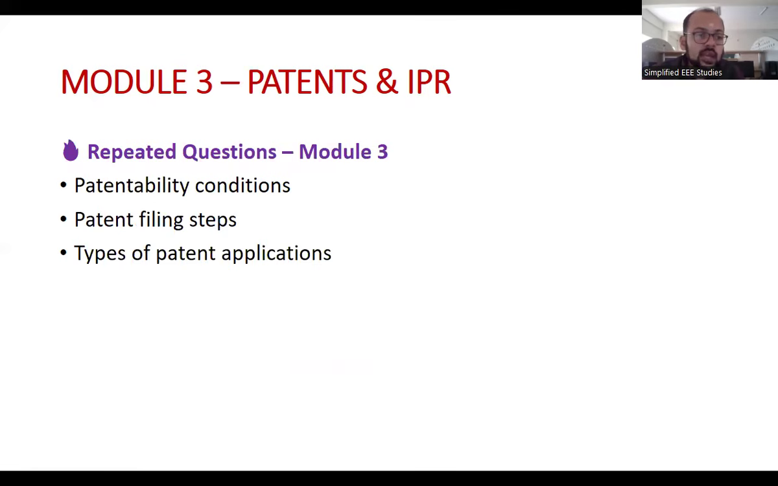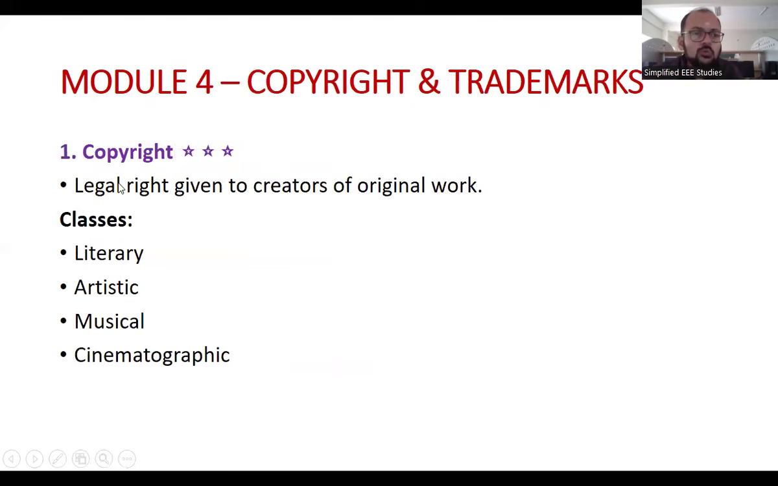Important questions from module 3: patentability conditions, you can explain. What is the flowchart of the patent filing steps? Explain the patent filing steps with the flowchart. Types of patent application. Now the fourth module includes copyright and trademark.